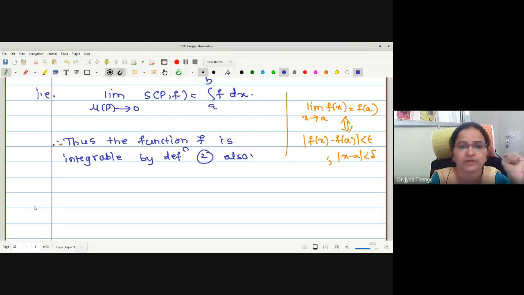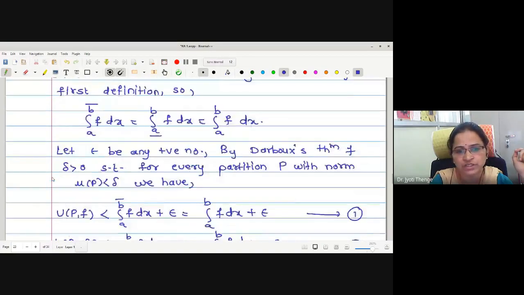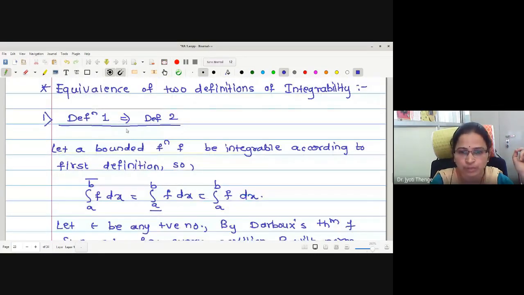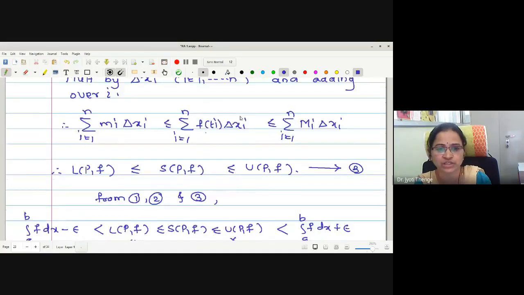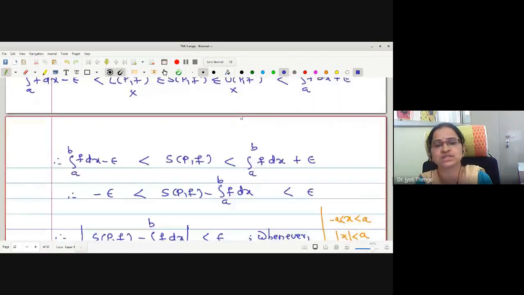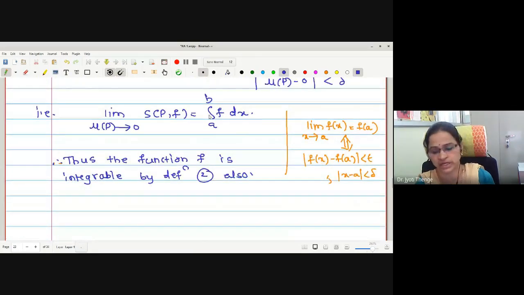Whenever a function is integrable by definition number 1, then the same function is integrable by definition number 2 as well. That is, assuming upper integral equals lower integral equals actual integration, by using the Darboux theorem, we have proved that the limit of S(P, f) equals the integration from a to b of f dx.